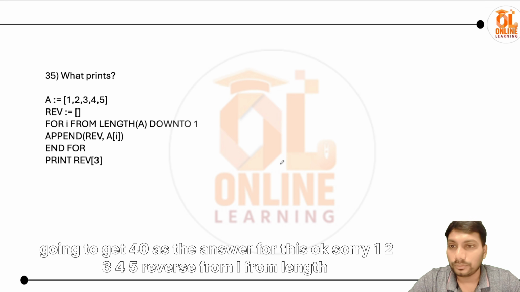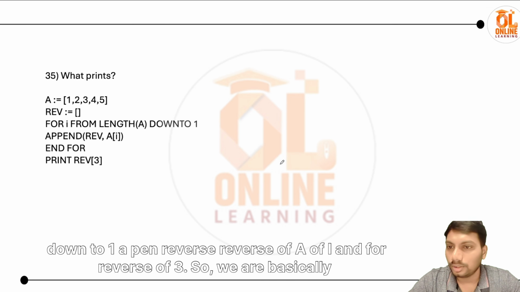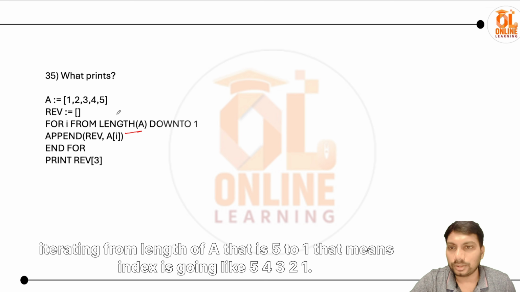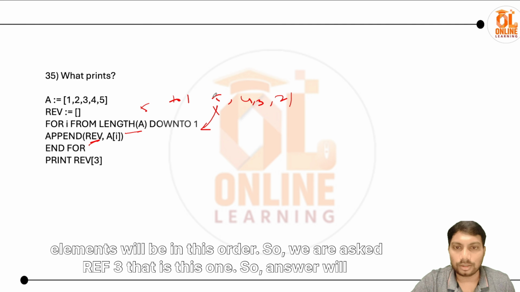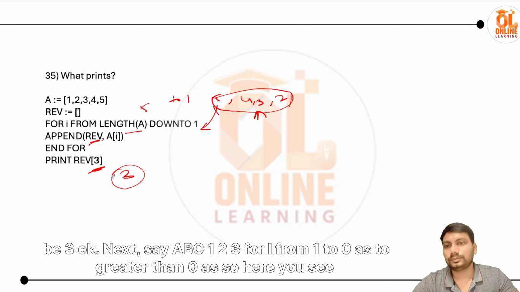1 2 3 4 5, reverse: for i from length down to 1, append a of i to rev. And we are asked for rev of 3. So we are basically iterating from the length of a, that is 5, to 1. That means the index goes 5 4 3 2 1. If you go here and append those elements to the array rev, the elements will be in this order. So we are asked rev of 3, that is this one. So the answer will be 3.